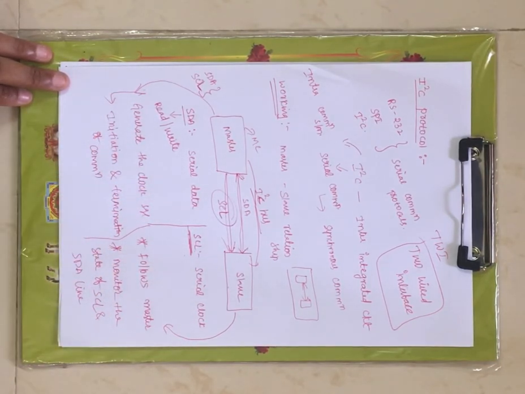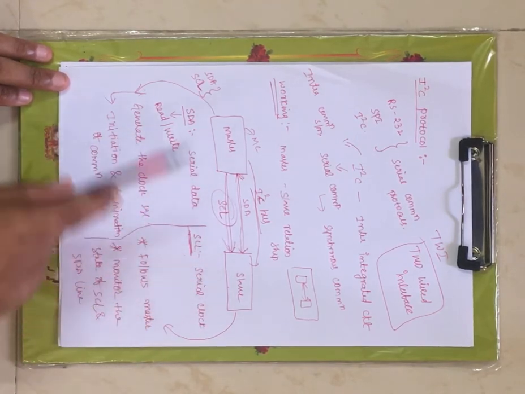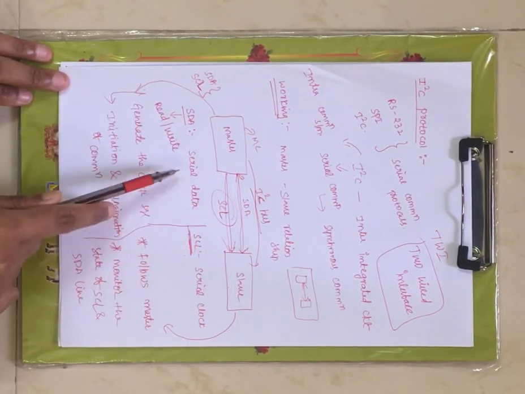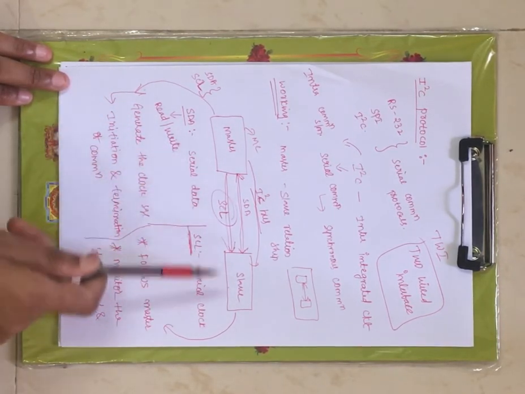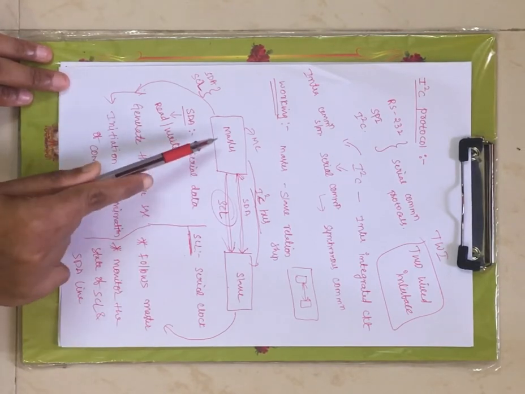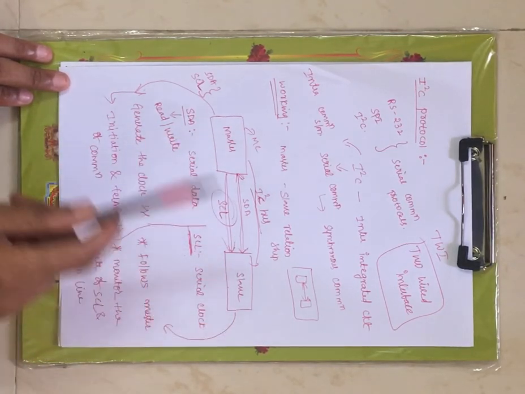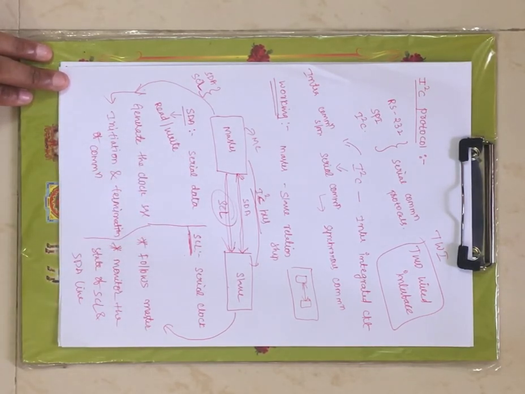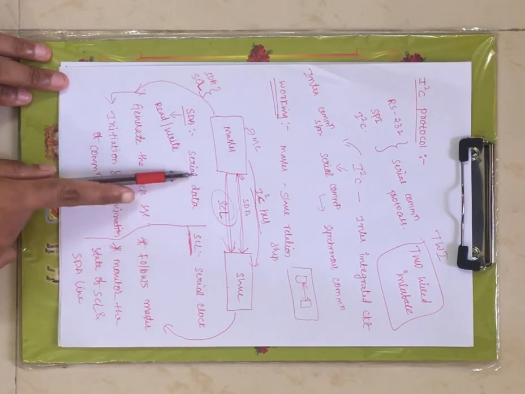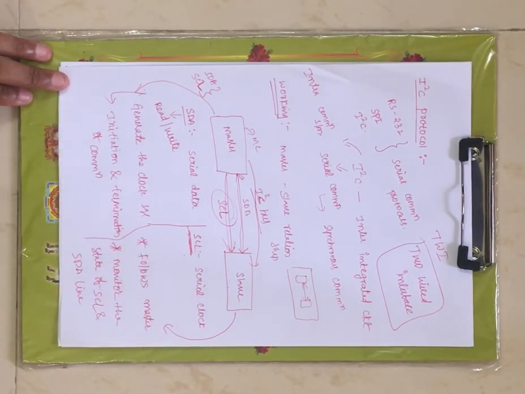The first and foremost responsibility of the master is to generate the clock signal, because master and slave should be synchronized. Since it is supporting synchronous communication, master and slave should be under synchronization. Whatever clock you give to the master, the same clock should be given to the slave. That clock signal is carried from master to slave using the SCL physical line.